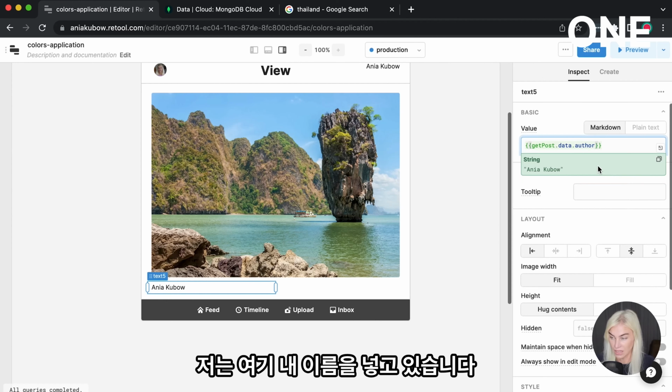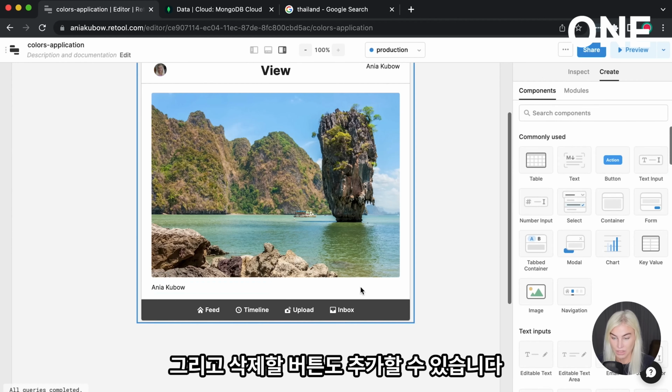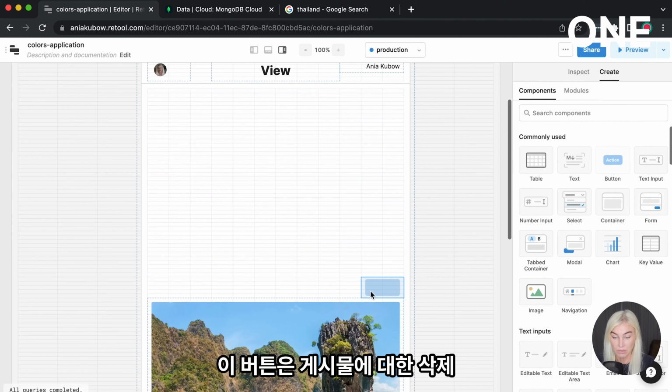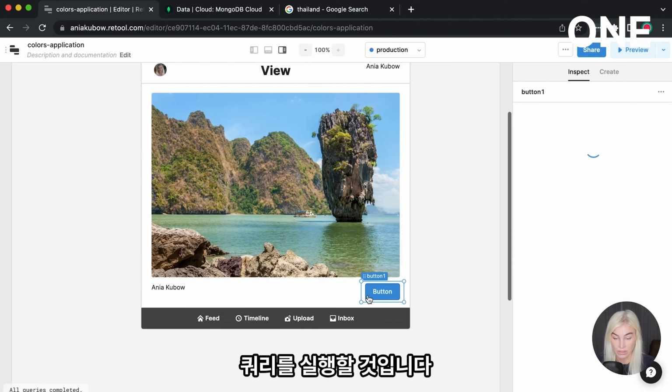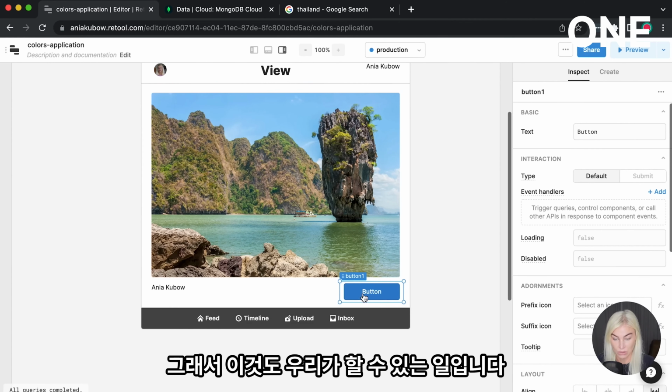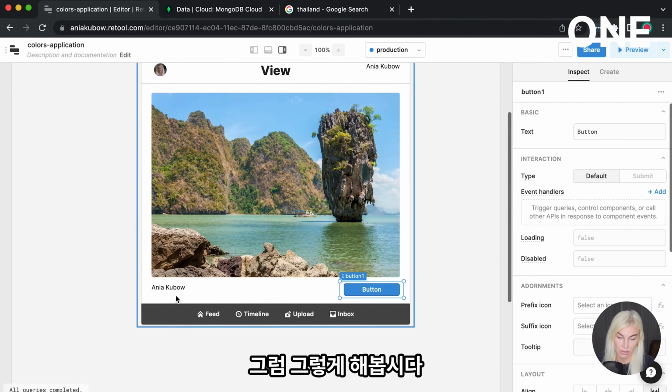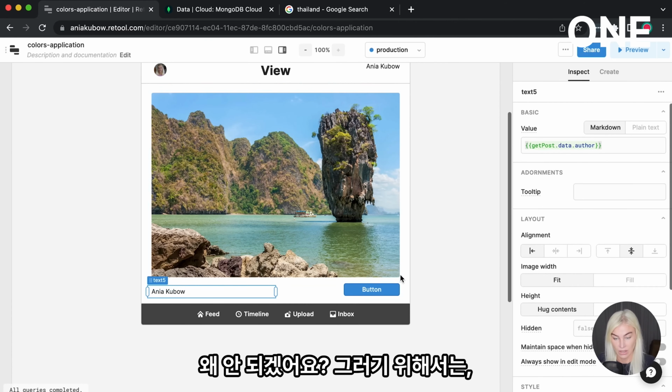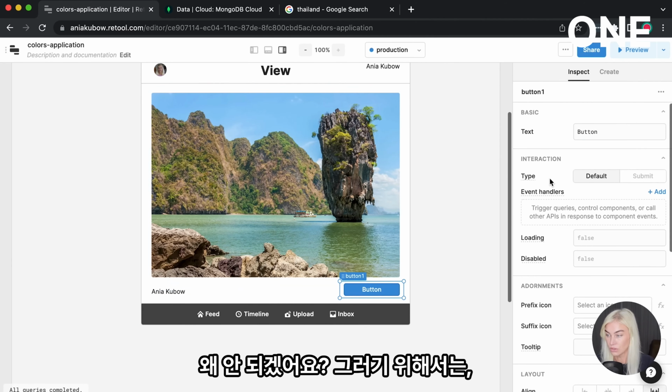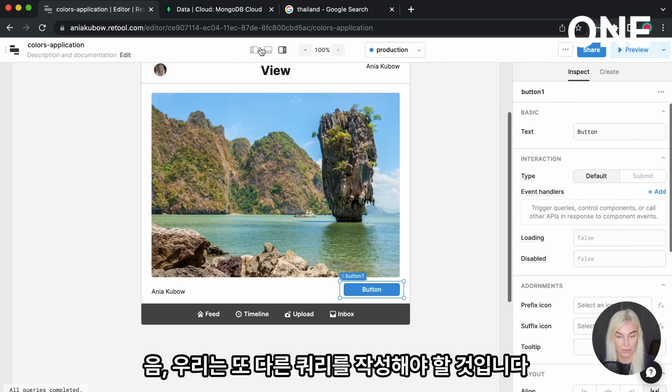Okay, so I'm just putting my name right here, and then we can also put in a button to delete it, and this will run the delete query for the post. So that is something that we can also do. So let's go ahead and do that. Why not? So to do this, we're going to have to write another query.